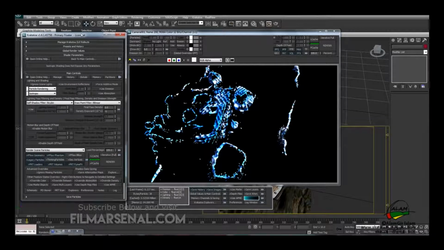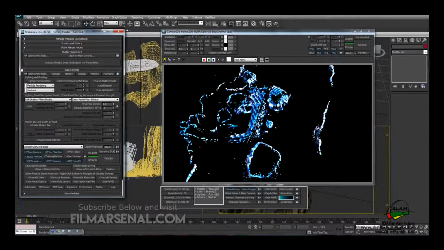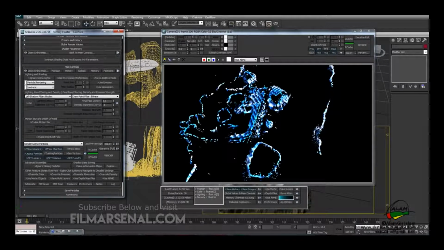So we have to work on this to get a soft feeling of the splash. First we'll open up the primary floater, and this is the part where the lighting and the shading of the particles needs to be done. By changing these values over here, we can achieve the look that we want.